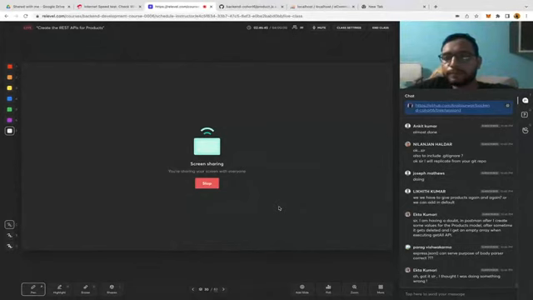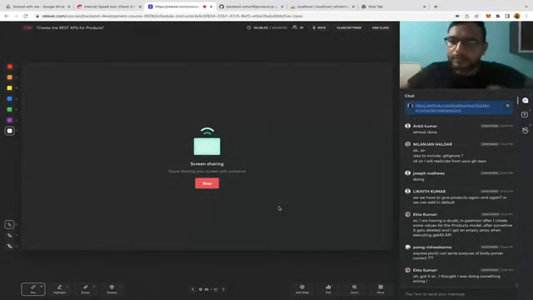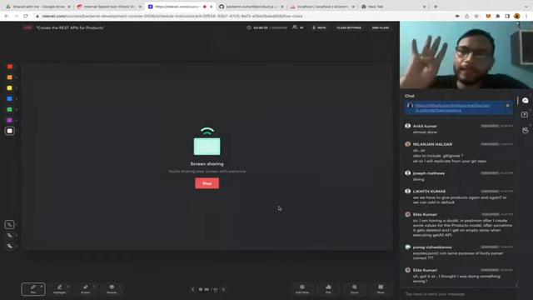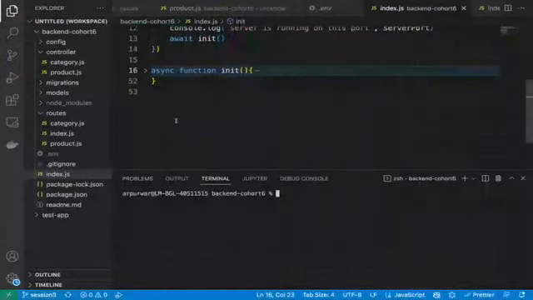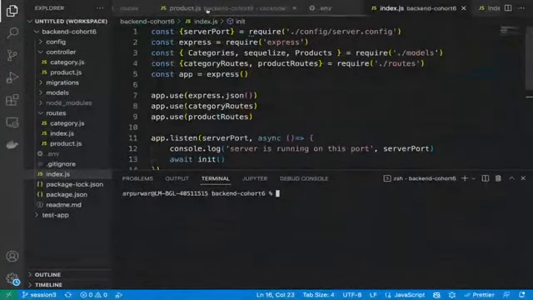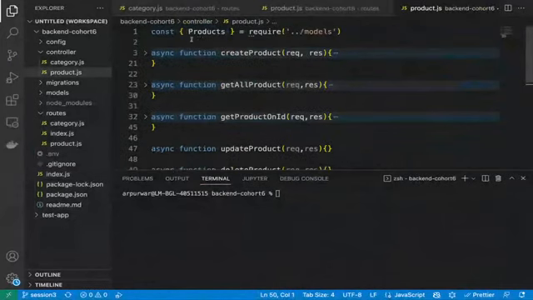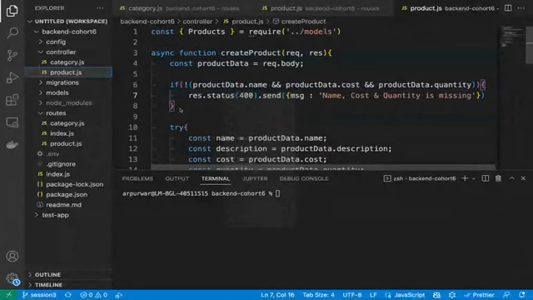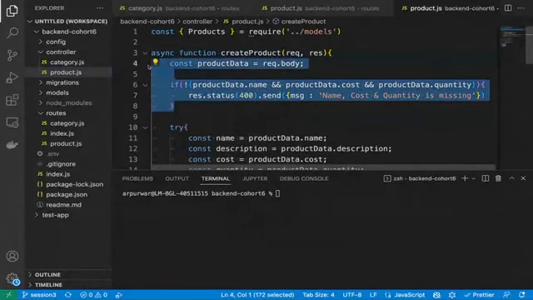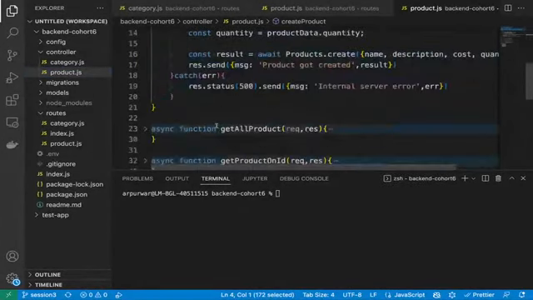by default. Okay. So has anyone done the update API? Let's now talk about the update API. Okay. So in update, we can update 4 things, right? Name, description, quantity, and cost. So I think this is going to be similar. The first condition is going to be similar to create product, like this condition. This condition is going to be the same